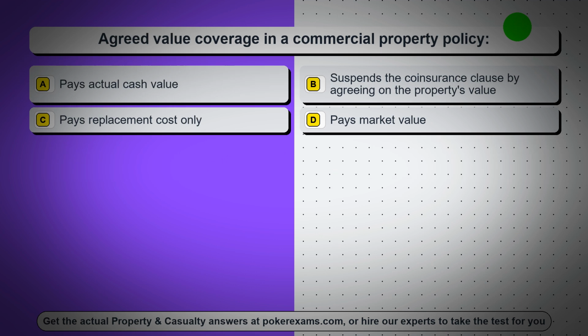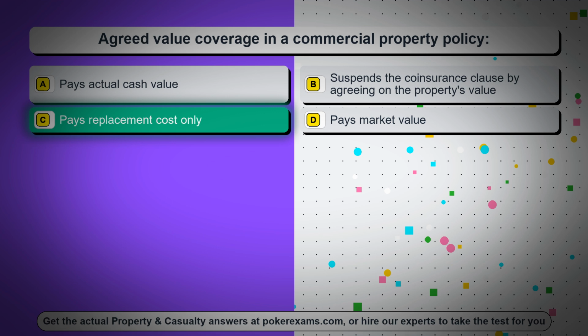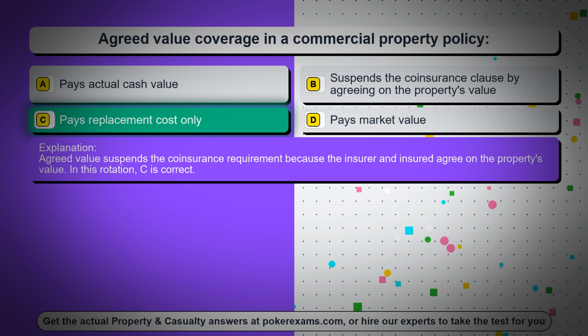Question 25. Agreed value coverage in a commercial property policy. Option A, pays actual cash value. Option B, suspends the coinsurance clause by agreeing on the property's value. Option C, pays replacement cost only. Option D, pays market value. The correct answer is option C, pays replacement cost only. Agreed value suspends the coinsurance requirement because the insurer and insured agree on the property's value. In this rotation, C is correct.